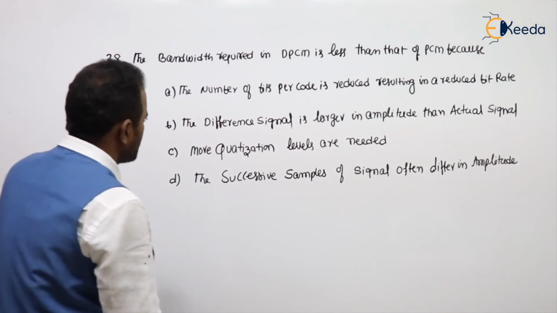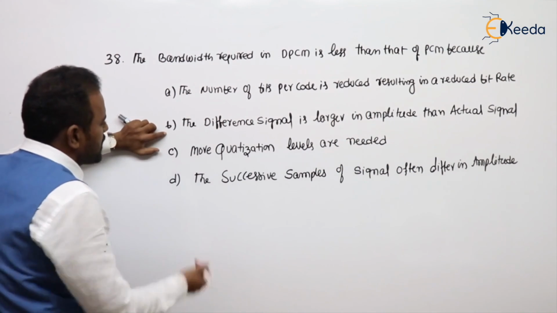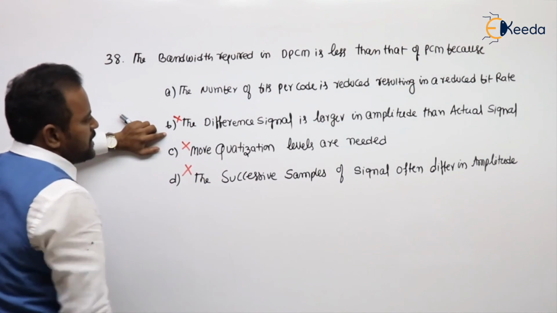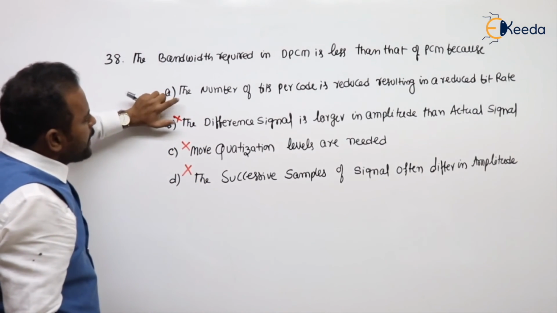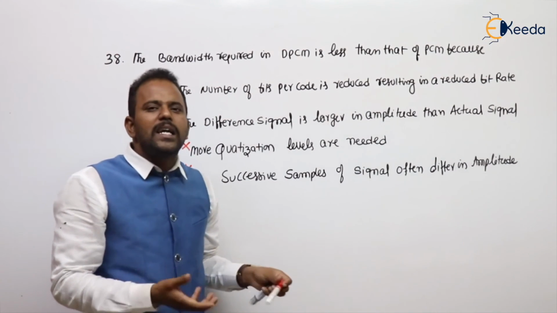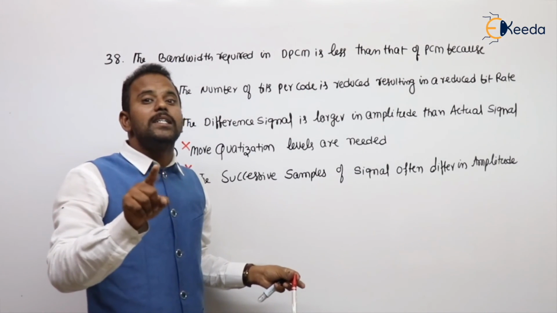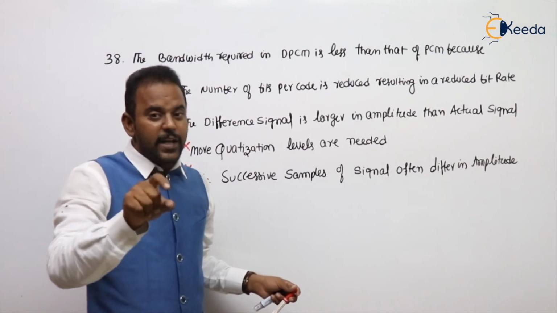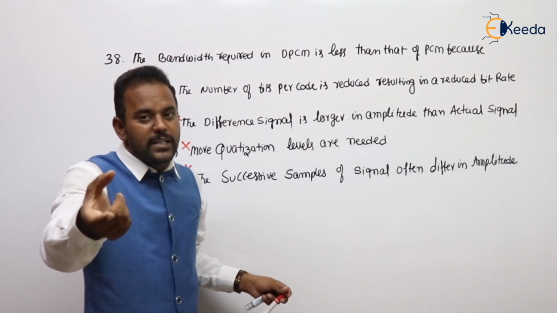If you see the options, difference signal larger, no. More quantization levels, no. Successive samples, no. The number of bits per code is reduced. Why? Because what are we quantizing? We are quantizing the difference between actual and predicted. The difference is small, dynamic range is small.